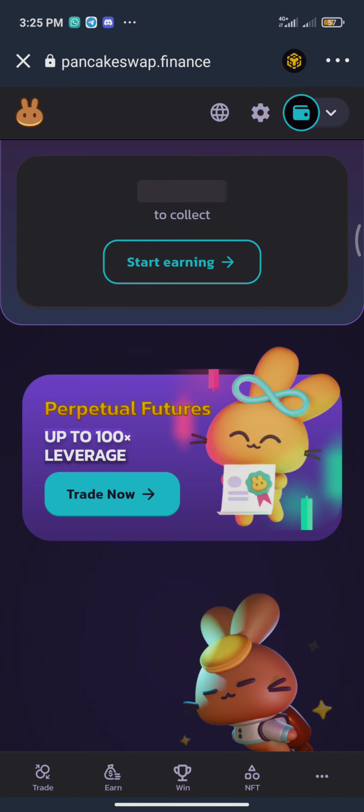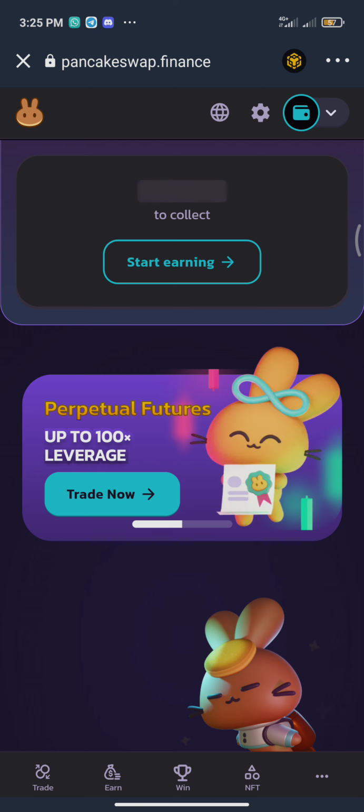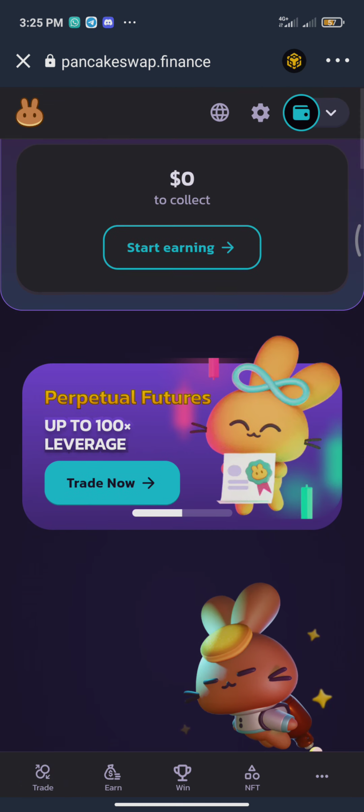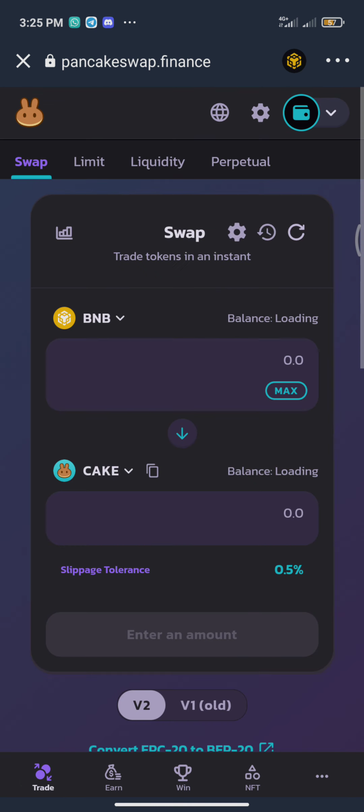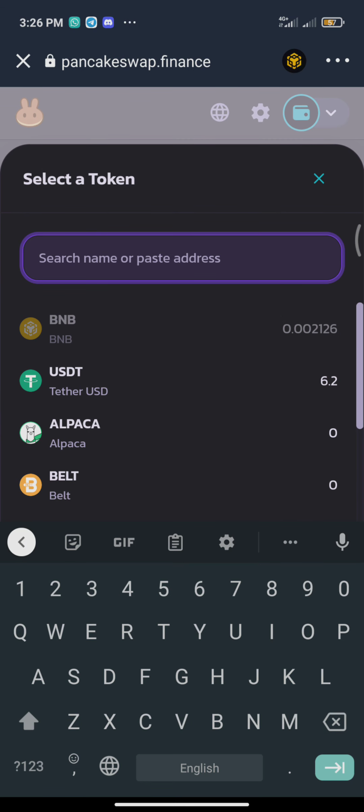and then once it comes up, go to trade right here. If you want to get the SWP token, all you need to do is input the contract address again of SWP.